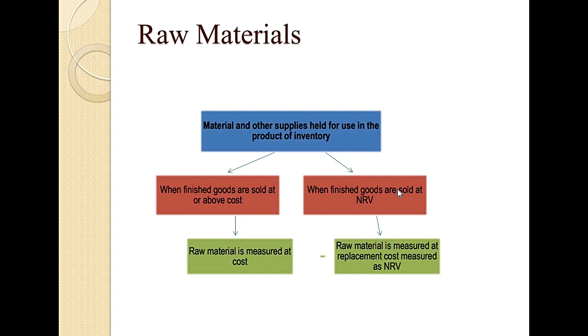So we need to find out what the replacement cost available for raw material is. If the replacement cost, as it is written here, is lower than my actual cost, then I will measure my raw material at replacement cost. And this I will do only when finished goods are sold at NRV. This was all about Ind AS 2.